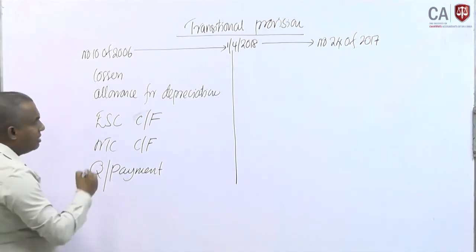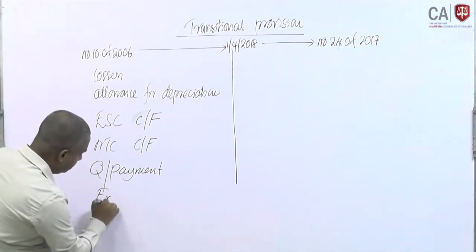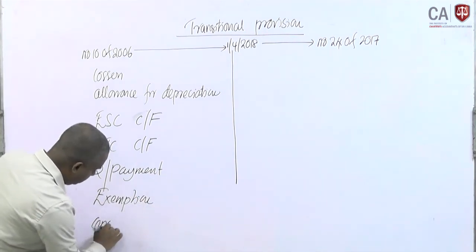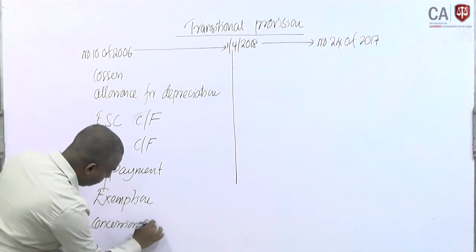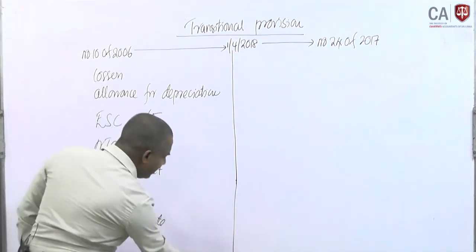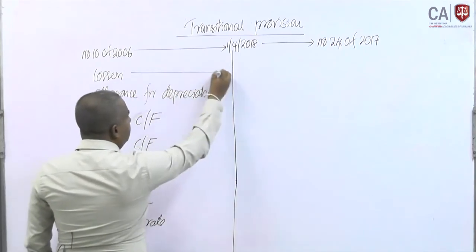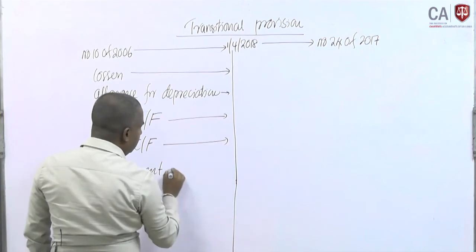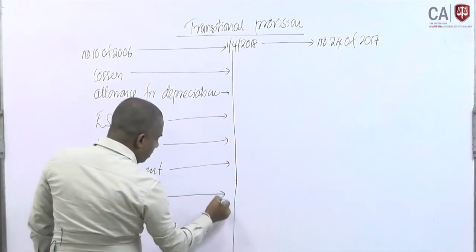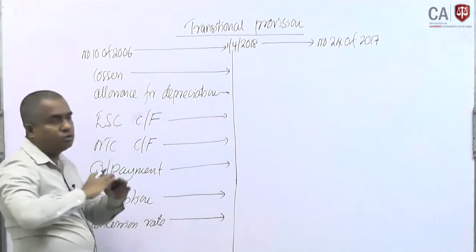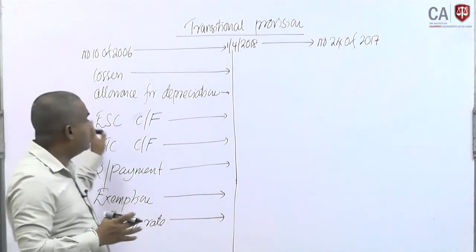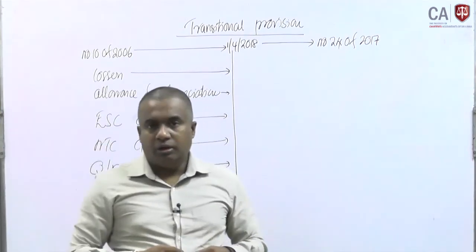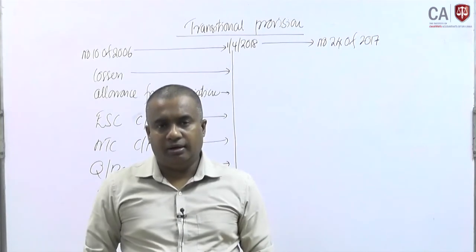Likewise some exemptions available, then concession rate applications. Likewise some applications are only related up to this point, thereafter it may not be possible to use them. Why? After that there was no further provision applicable due to the abolishing of the previous Act.